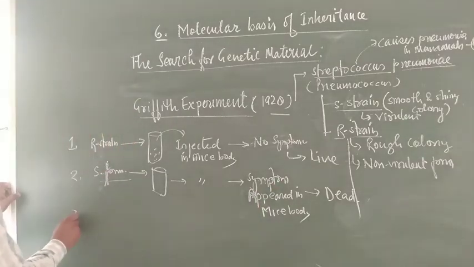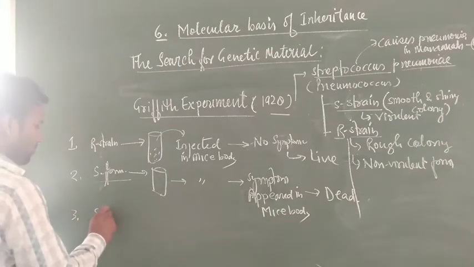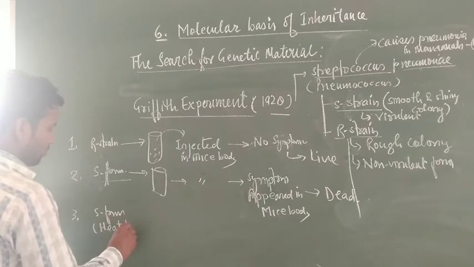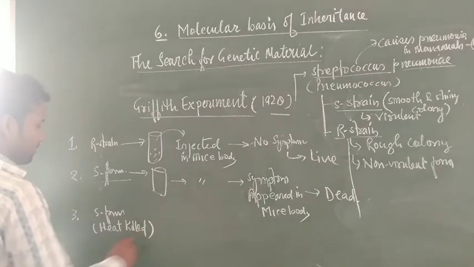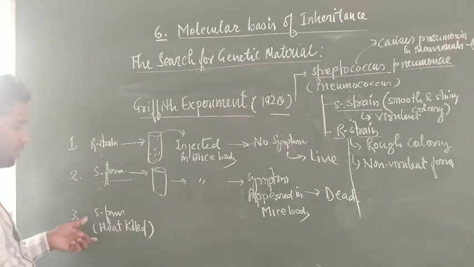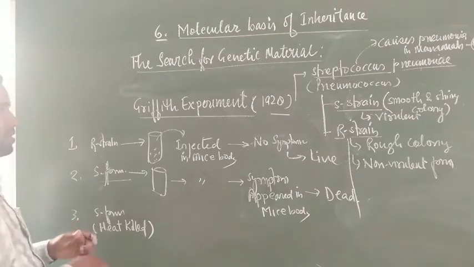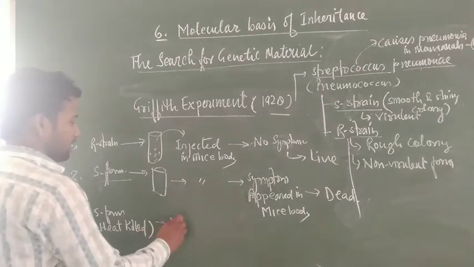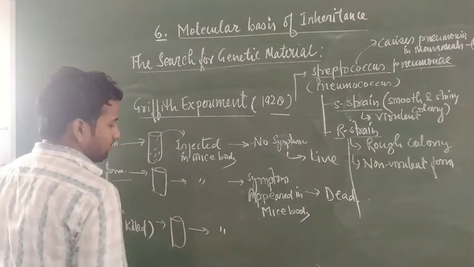The third experiment was, the S form was taken, that was heat killed. Heat killed S form bacteria are taken, crushed and heat killed, and after some time they are cultured and injected into the mice body.